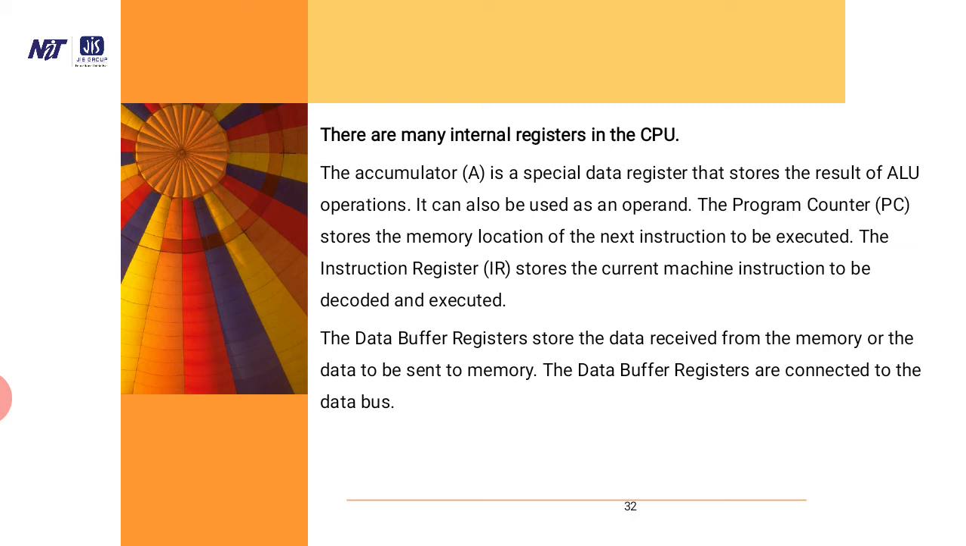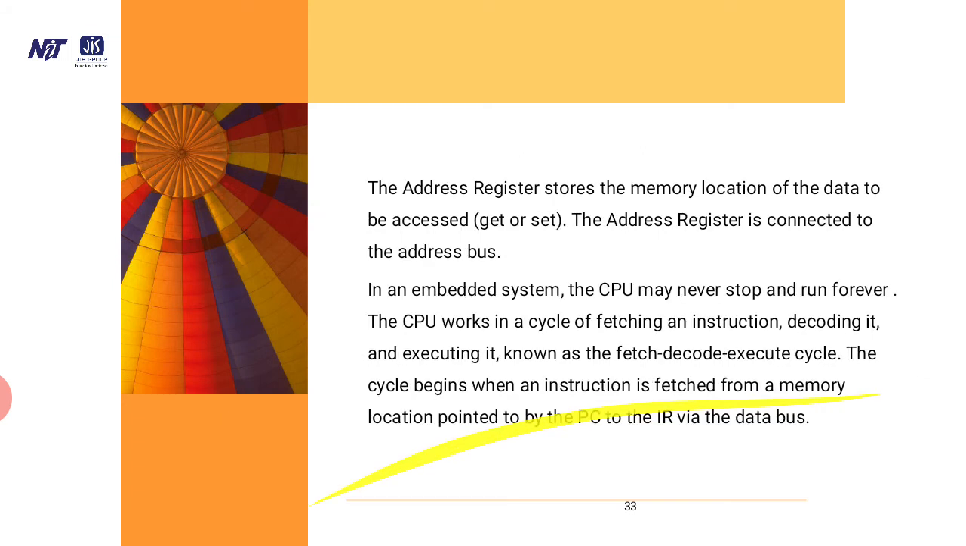The instruction register stores the current machine instruction, and the accumulator stores the result of the arithmetic logic unit, and the program counter stores the memory location for the next cycle after execution. The address register stores the memory location of the address to be accessed. The address register is connected to the address bus.